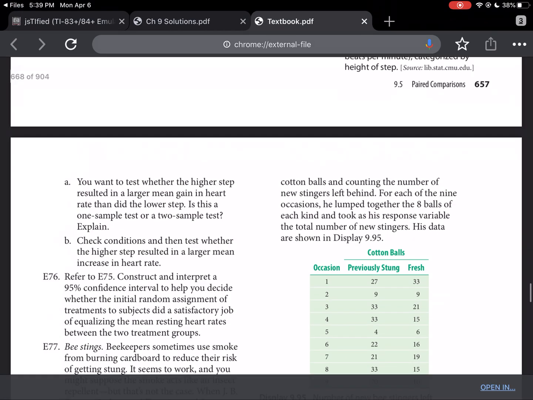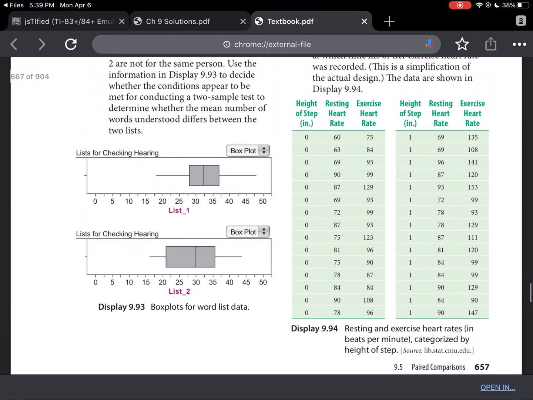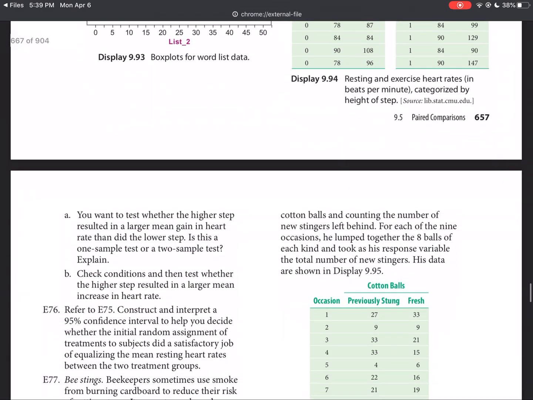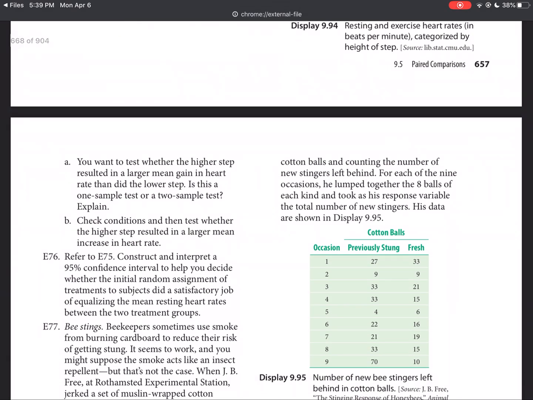So basically they were very inconvenient by not telling you what the increase was. They could have literally just taken exercise heart rate minus resting heart rate and given you that value for the 0s and that value for the 1s, but they didn't. So they were really mean to you in that they just didn't give you the data you wanted right off the bat. Okay, check the conditions and then test whether the higher step resulted in a larger mean